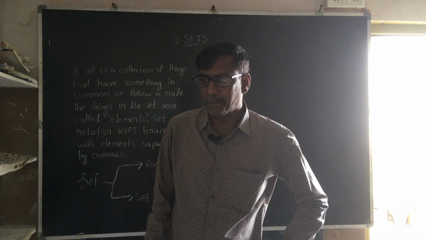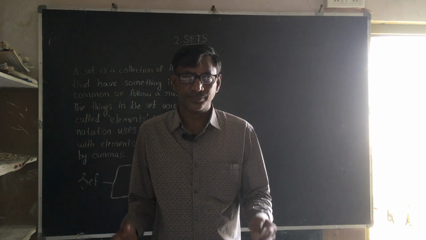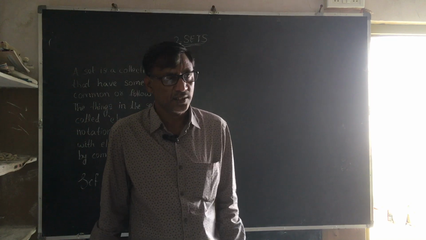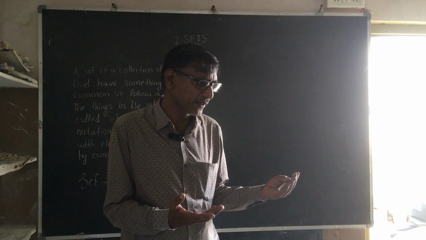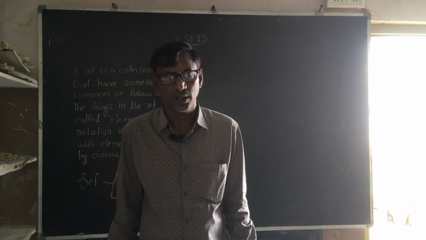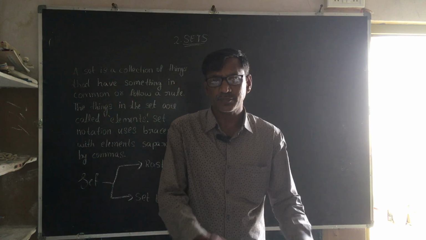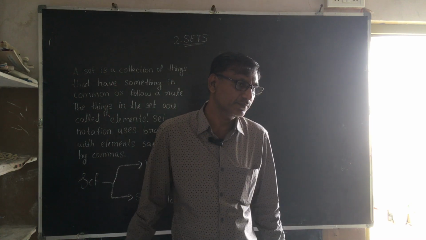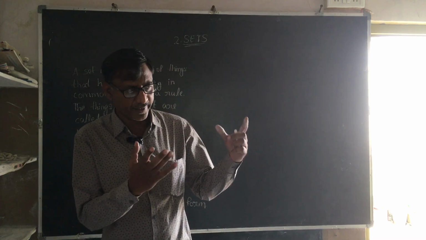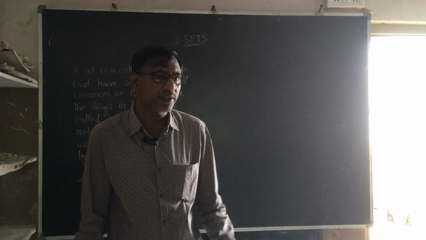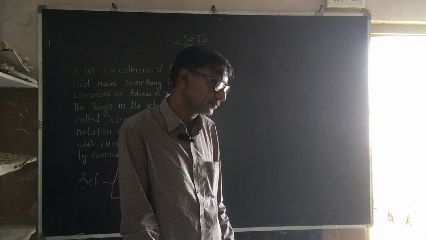If you take a set of benches, a group of benches in our class that help you to sit, it has some common property. It helps to sit. If you take a group of stars in a sky, that is a set, and every star gives a light, right? So every star has some property that emits the light.